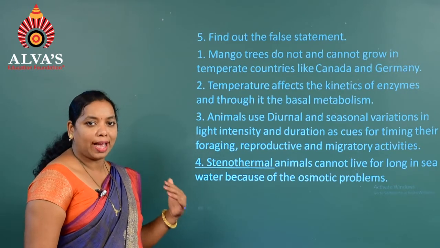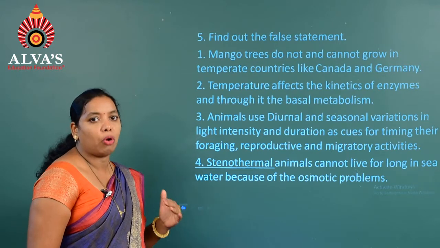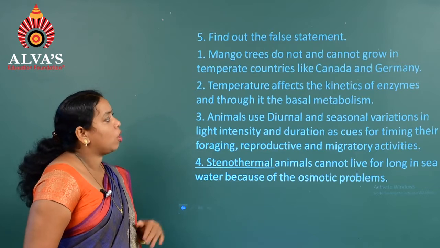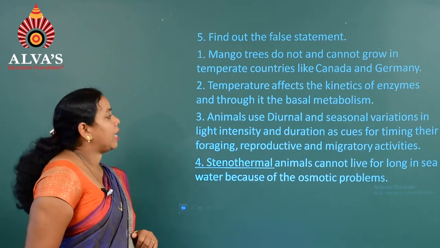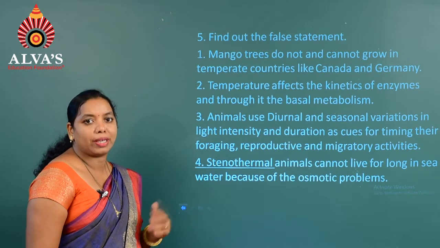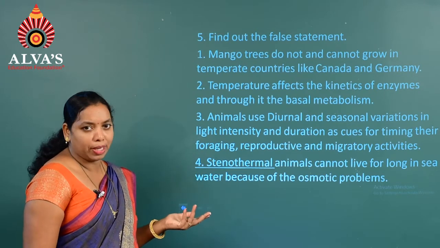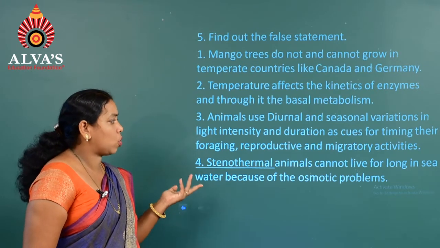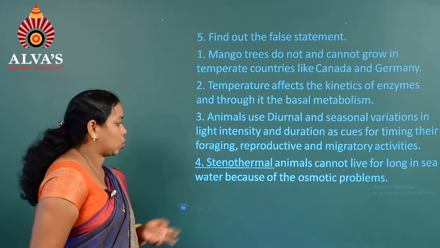Generally the kinetic activity of the enzyme is carried out with the help of the normal temperature, which we used to call the optimum temperature. The third one, animals use diurnal and seasonal variations in terms of foraging, that is in search of food or in search of mate or habitat, or for migratory activities. That's why that is also true.